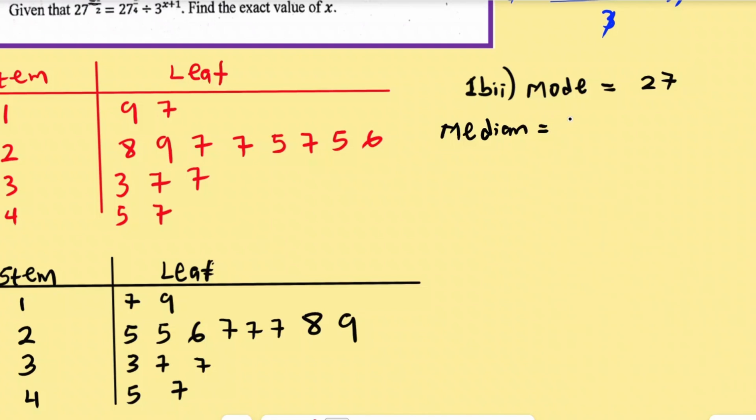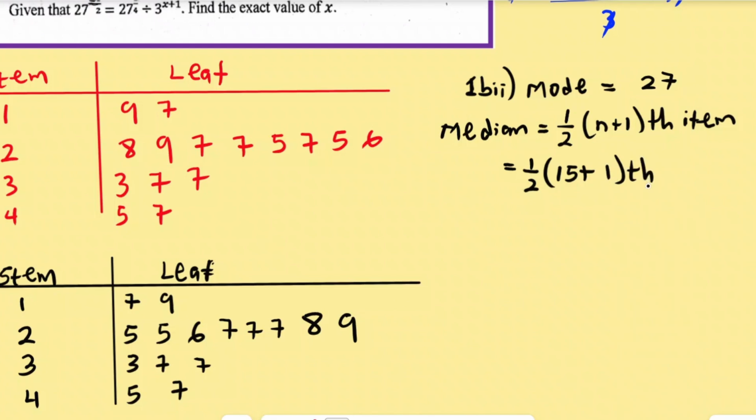So the formula is going to be half of (n plus 1)th item or observation. So what do we mean by this? That's very, very simple. Half of n, where n is the total number of items, and we have 15. So 15 plus 1.